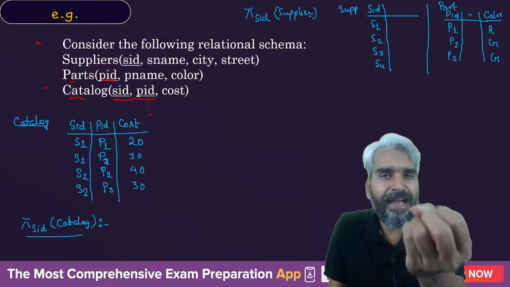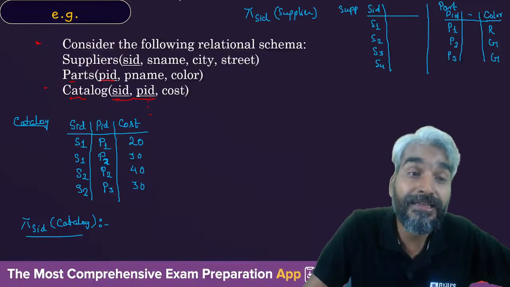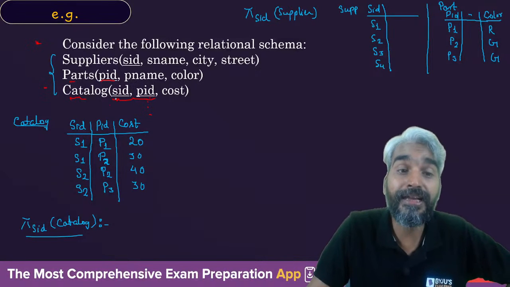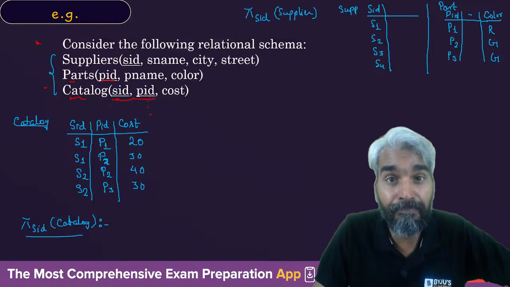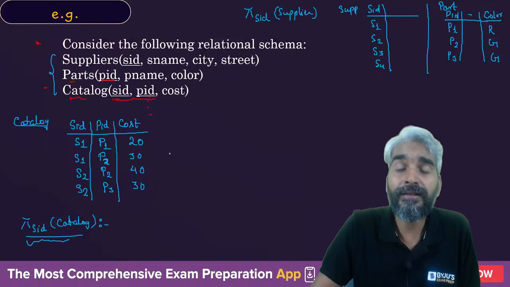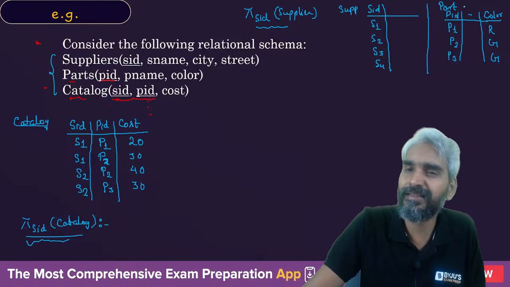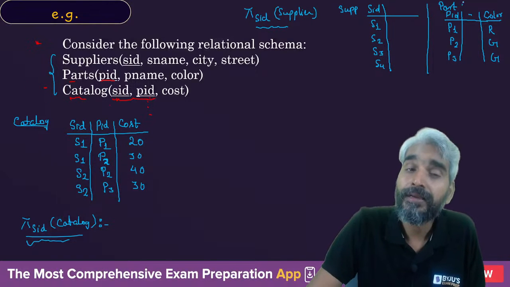So if somebody asks you the SIDs of the suppliers who have supplied some parts, you need to understand that information about them will be available in the catalog table, and the information of all the suppliers will be available in the supplier table, and this is the information of part.